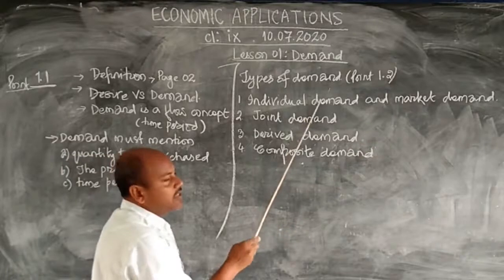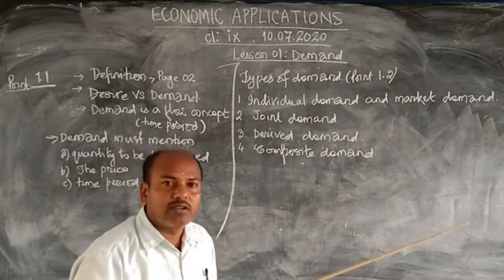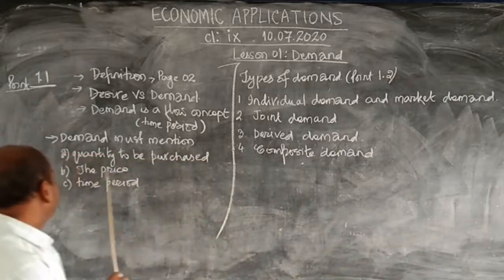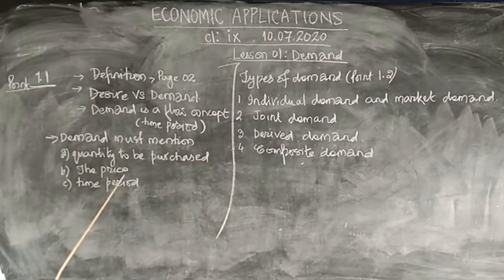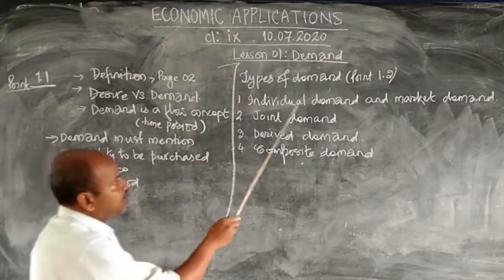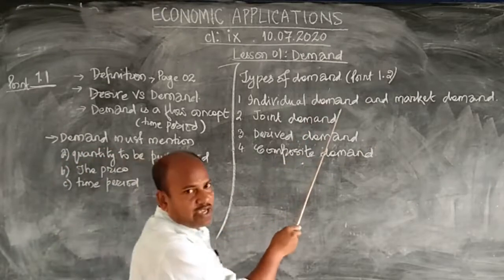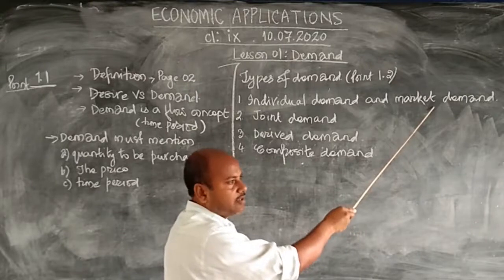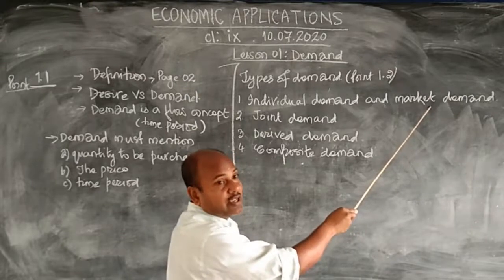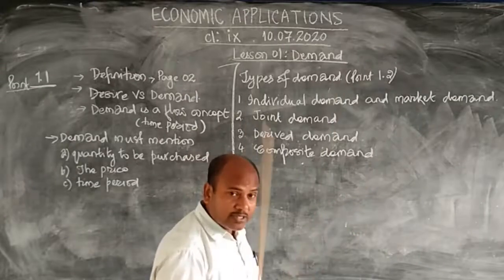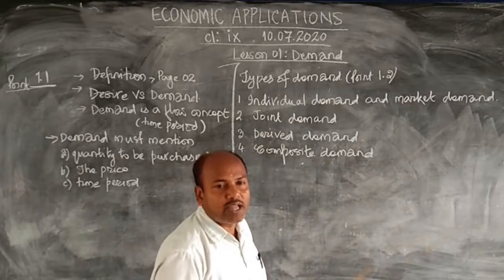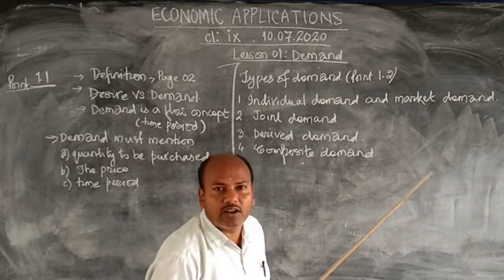But individual demand is the demand of one person or at most one household in a given time period and at a particular price. That is the individual demand and market demand. 1 liter of milk every day, maybe 100 liters of milk supplied in a market or demanded in a market every day. Time period please mention, because demand is a flow concept. Without time period your demand is not a demand.